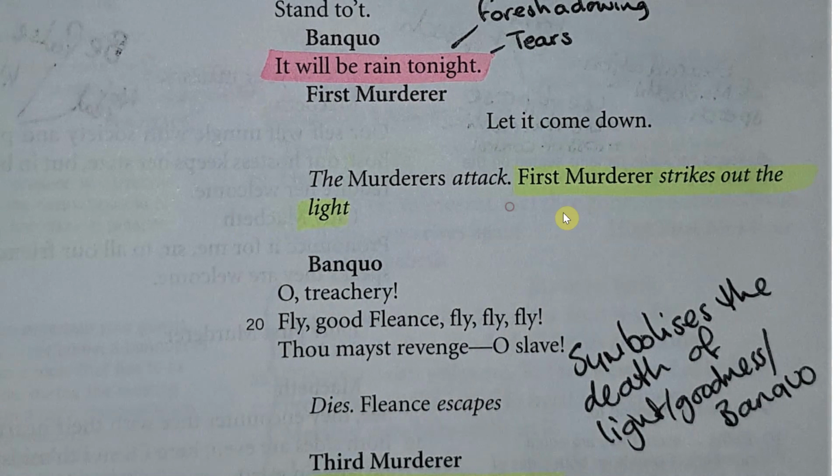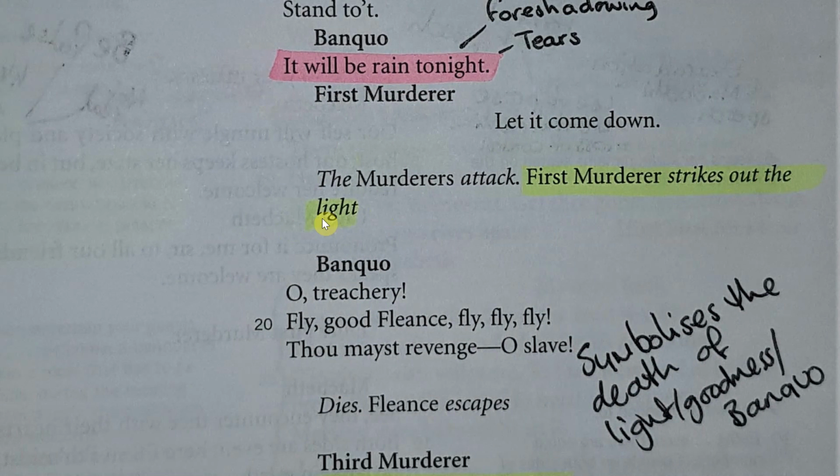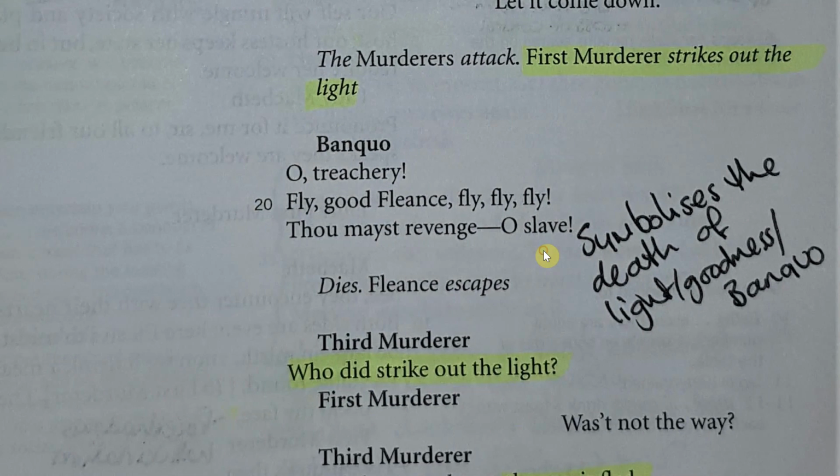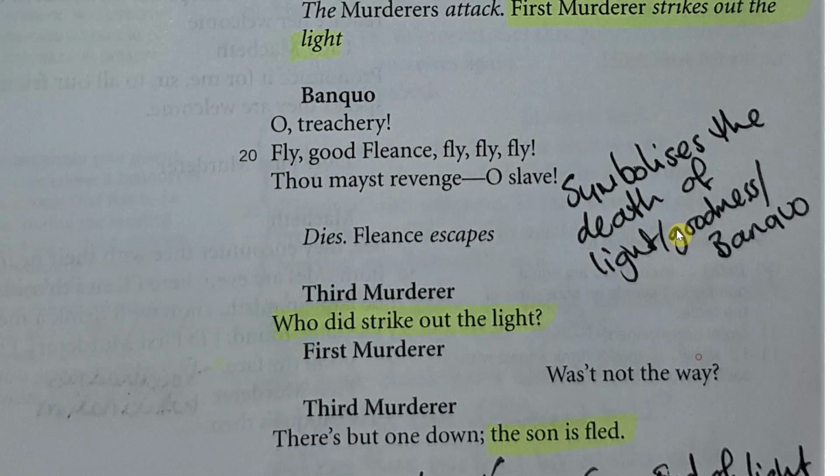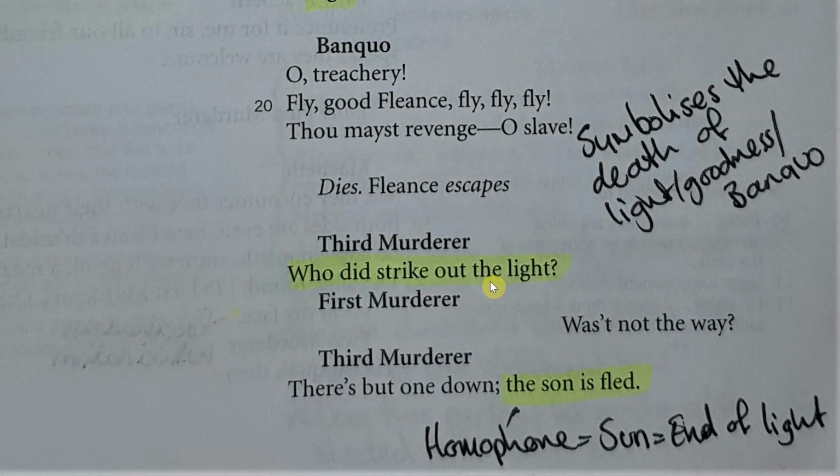We then see the first murderer striking out the light to show that this is the end of goodness, that he represents the darkness that's going to consume that goodness. And then finally we have the death of Banquo, which symbolises the death of light and goodness, as I said already. We then have a couple more references to striking out the light, and then a nice homophone towards the end where he says "the sun is fled."